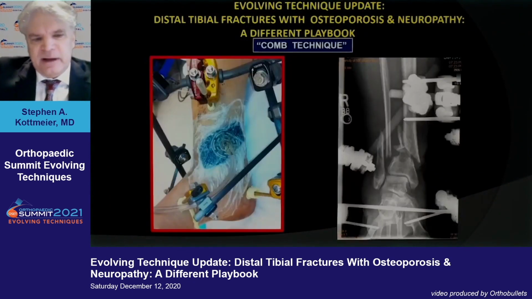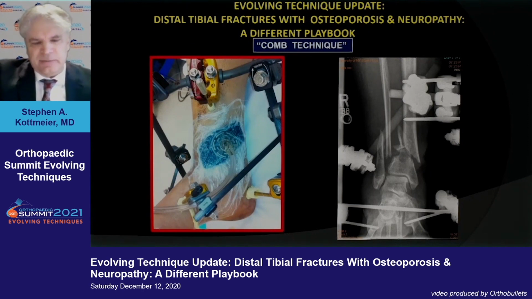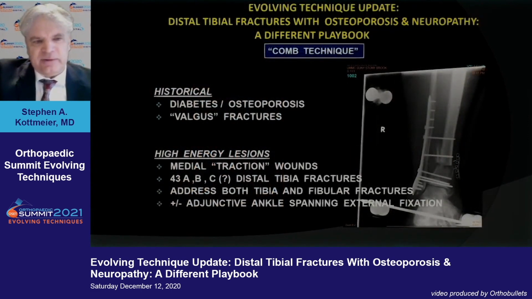What about novel constructs? Well, this is a case that was sent to me. Poor skin quality, which is typical for these low energy open ankle fractures in some of these octogenarians. Typically, they're brought out to length, soft tissue defect. And what do you do with these? You have a combination of problems.